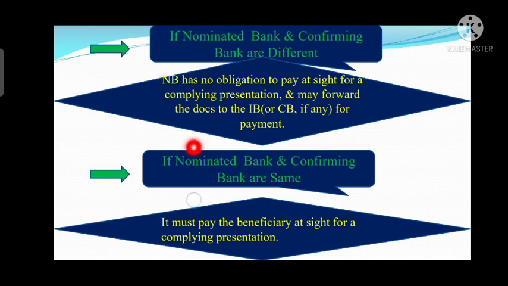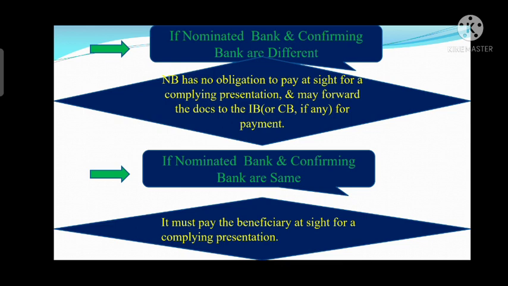Now the second aspect is if the nominated and confirming bank are the same. As we know, the confirming bank's liability is created since it has added its own confirmation. So when confirmation is added and the nominated bank is also playing the role of confirming bank, then whenever the presentation is made at the nominated bank counter, it has to pay the beneficiary at sight if the presentation is compliant.